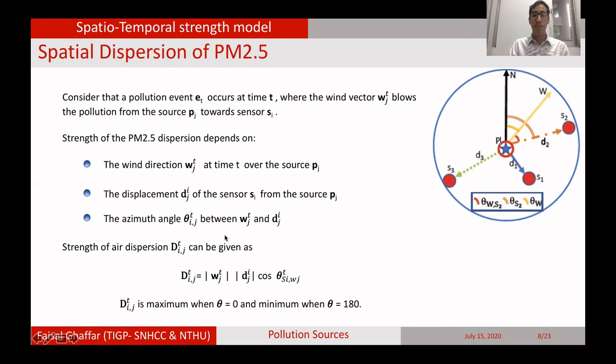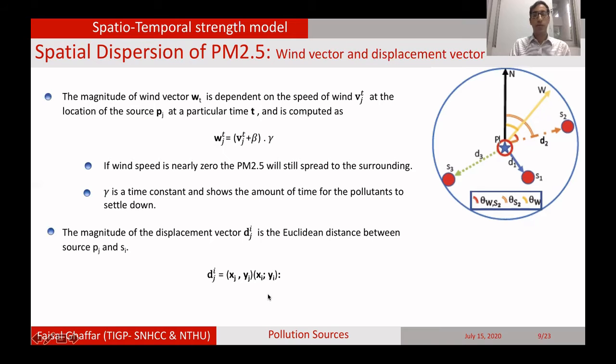When we combine all these three with a dot product, we can easily calculate the strength of this pollution which each sensor can receive, like this here. When theta is 0, we can receive maximum strength. When theta is 180, we can receive minimum strength.